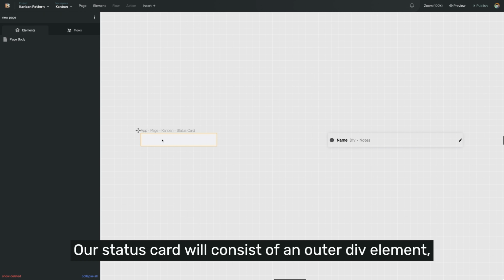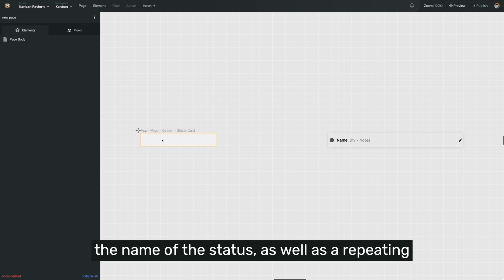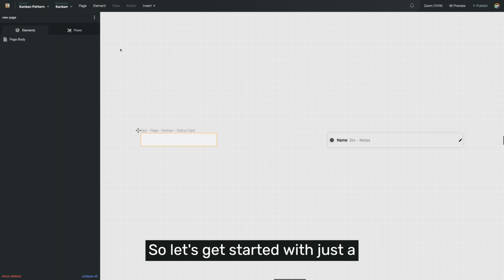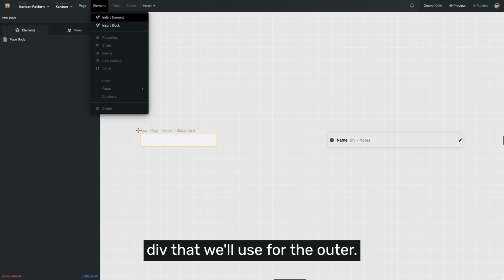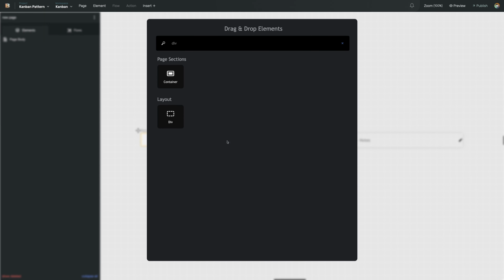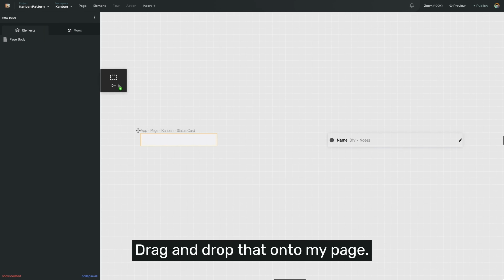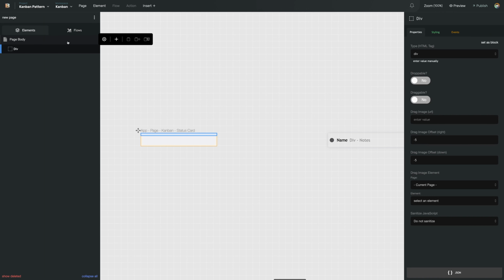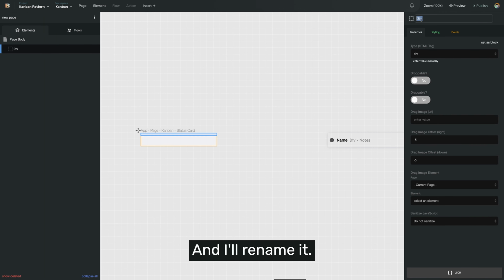Our status card will consist of an outer div element, the name of the status, as well as a repeating list of the tasks that have that status selected. So let's get started with just a div that we'll use for the outer. Drag and drop that onto my page, and I'll rename it.